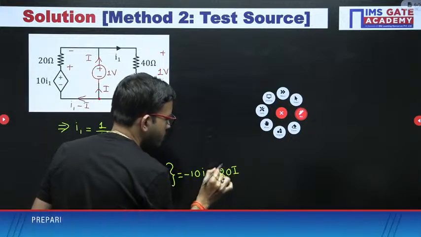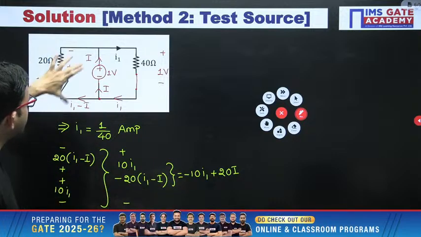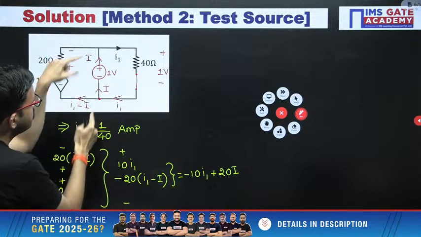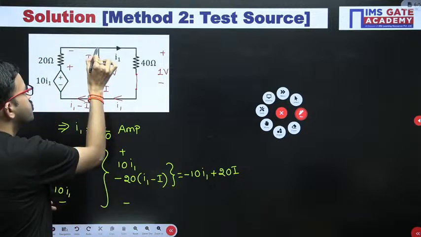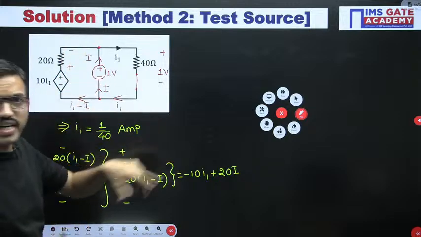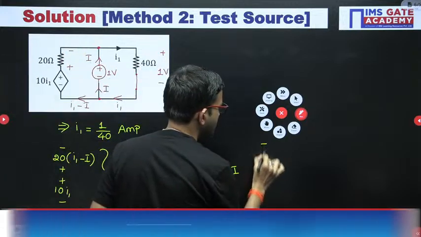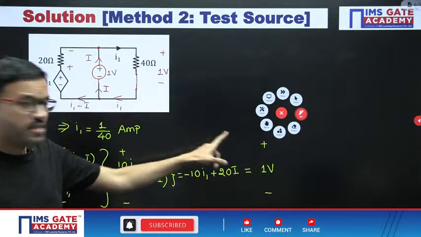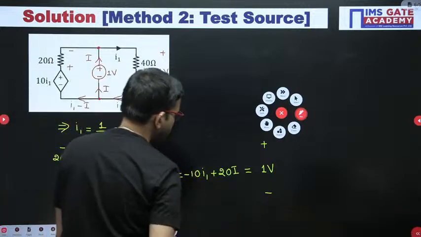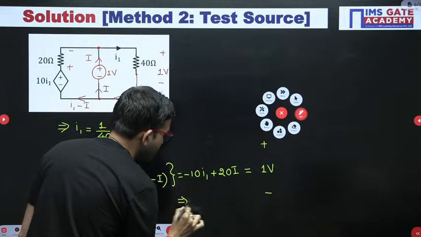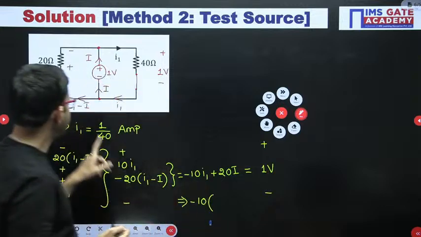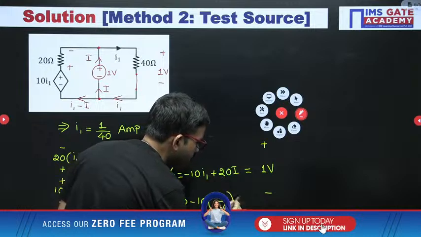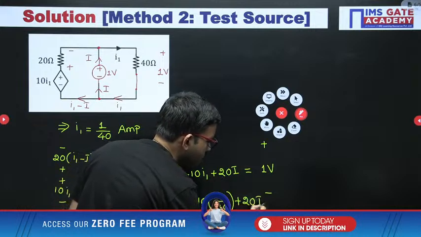Now this is the equivalent voltage source. With respect to this overall branch, you are getting voltage polarities plus minus, right. Now here on the right hand side, if you observe between those two terminals, you are having a 1 volt source. So now we can equate both since polarities are the same. When you equate, you are getting minus 10 into I1 value. Just now we got 1 by 4, plus 20I is equal to 1.